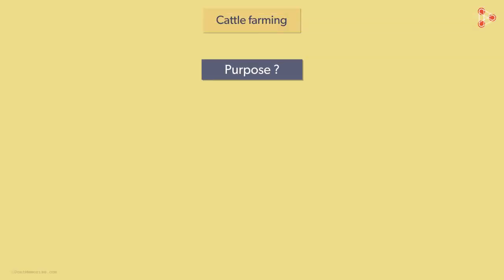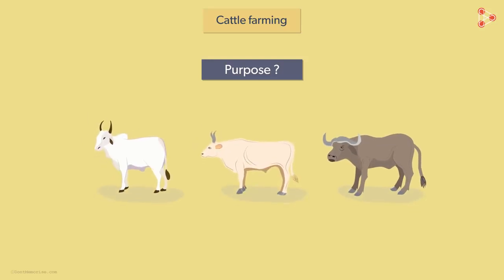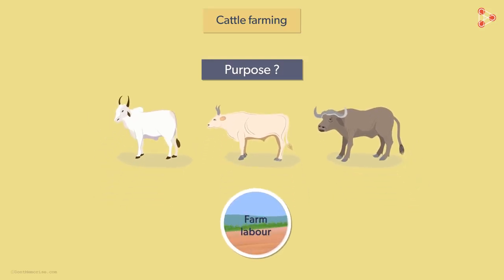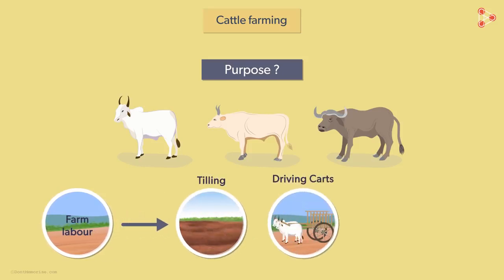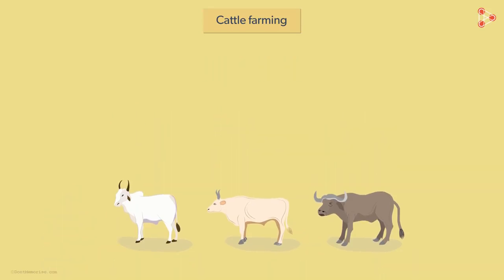What other purpose does cattle farming serve? Cattle, as we know, are used as draft animals. Bullocks, oxen and bulls are used for farm labor. What work do cattle do on the farms? They are used for tilling, for driving carts and for irrigation as well. There are 2 species of cattle that are most commonly used. Do you know what their scientific names are?